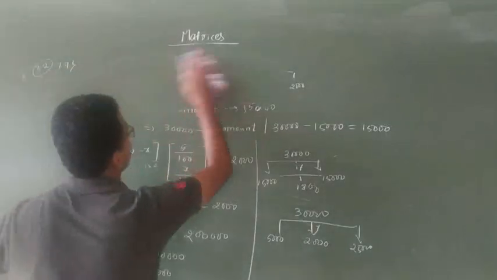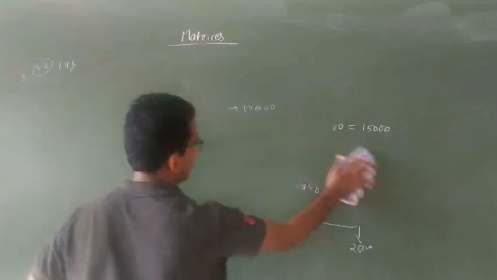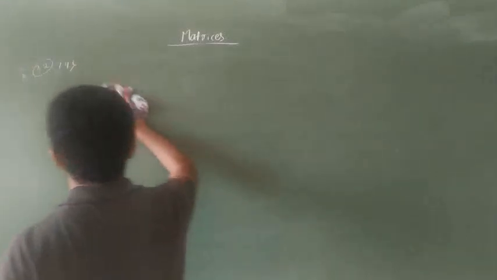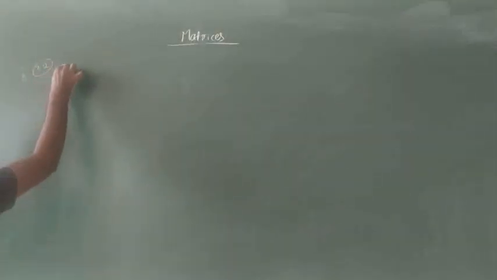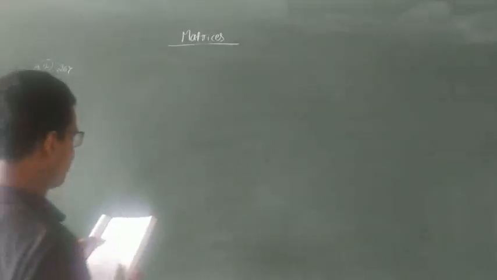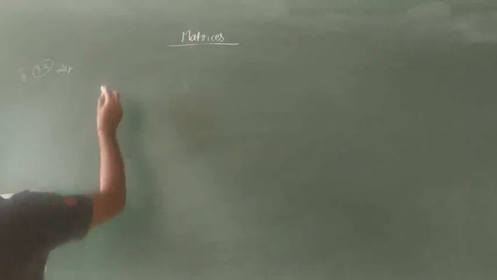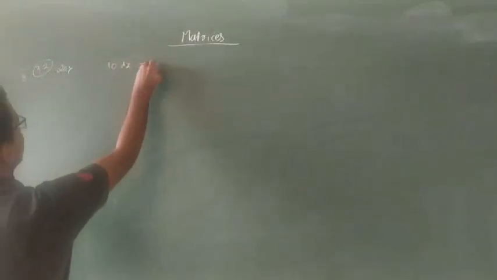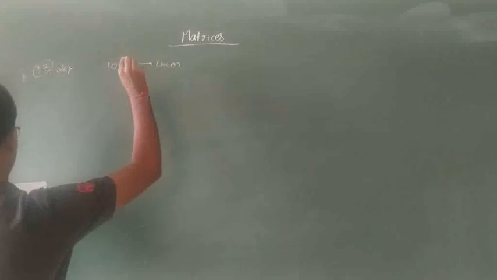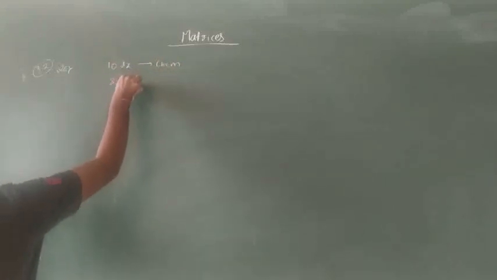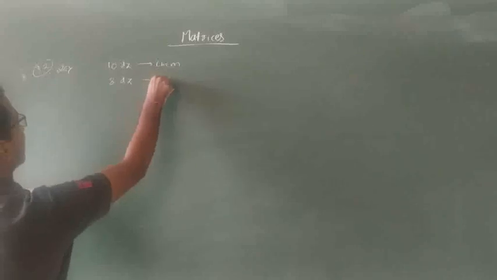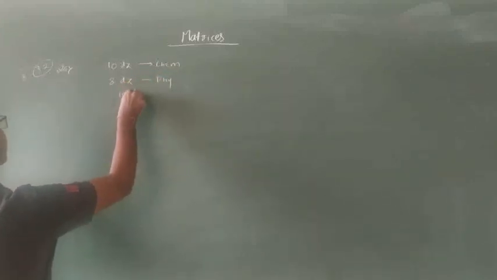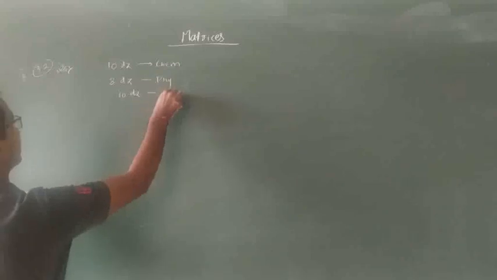The 20th question is also given in sentence form. What have they given? A bookshop of a particular school has 10 dozen chemistry, 8 dozen physics, and 10 dozen economics books.